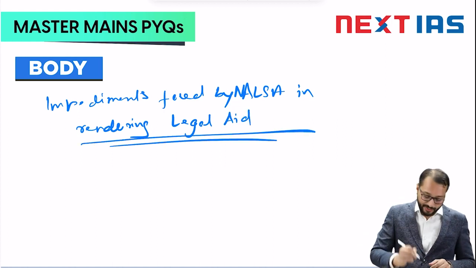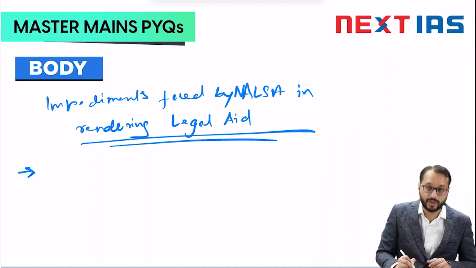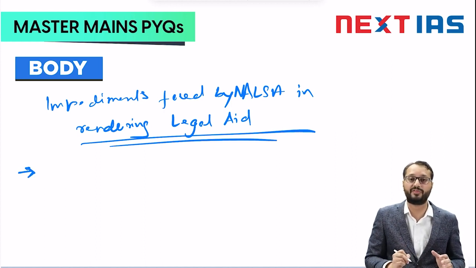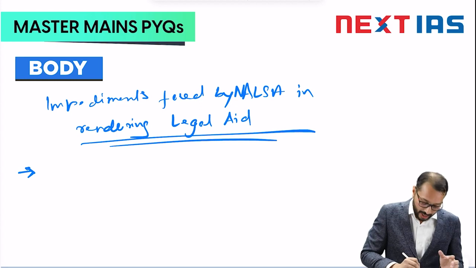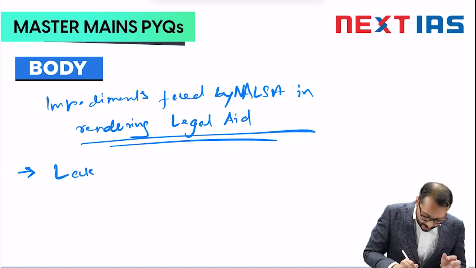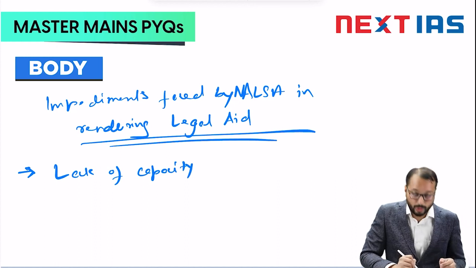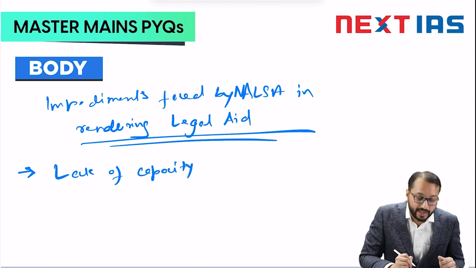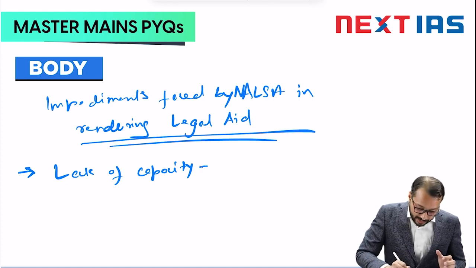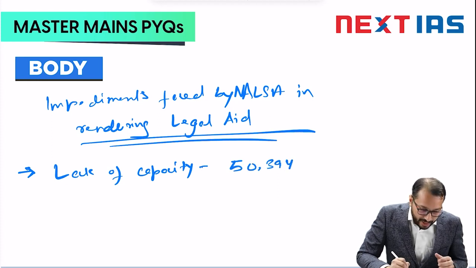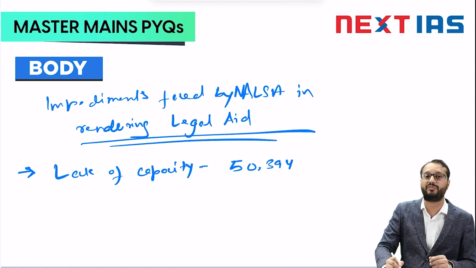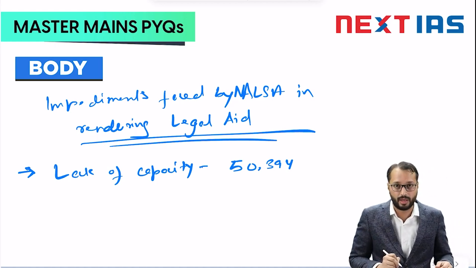Now, the very first point that you need to consider here is the issue of capacity, right. So there is a lack of capacity to provide for legal aid. Now, as of March this year, India has 50,394 panel advocates for free legal aid, right.